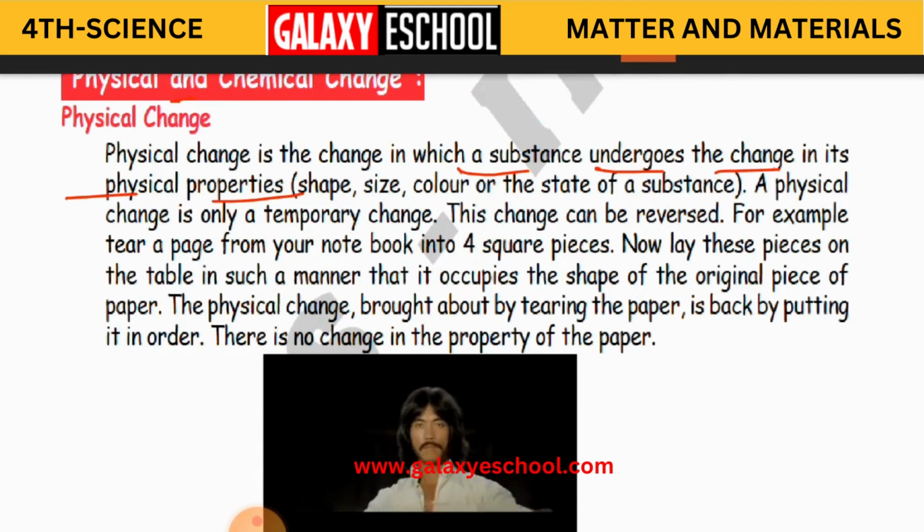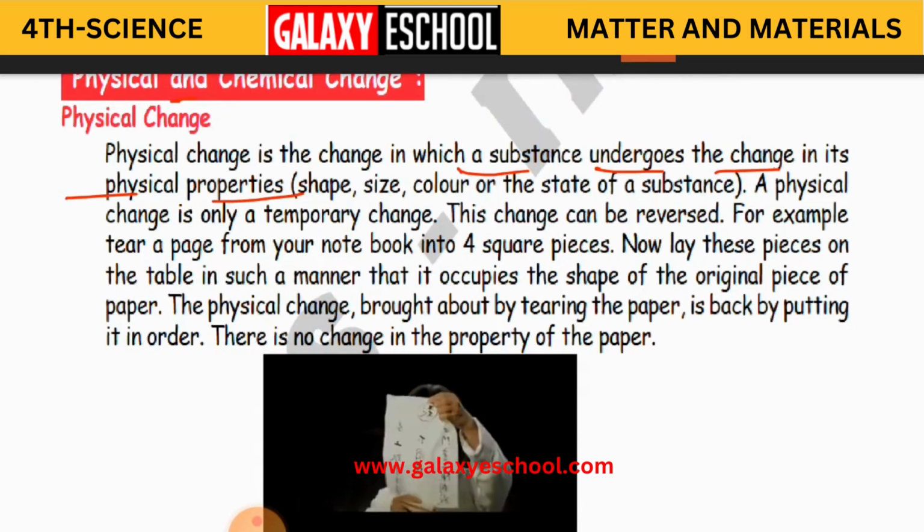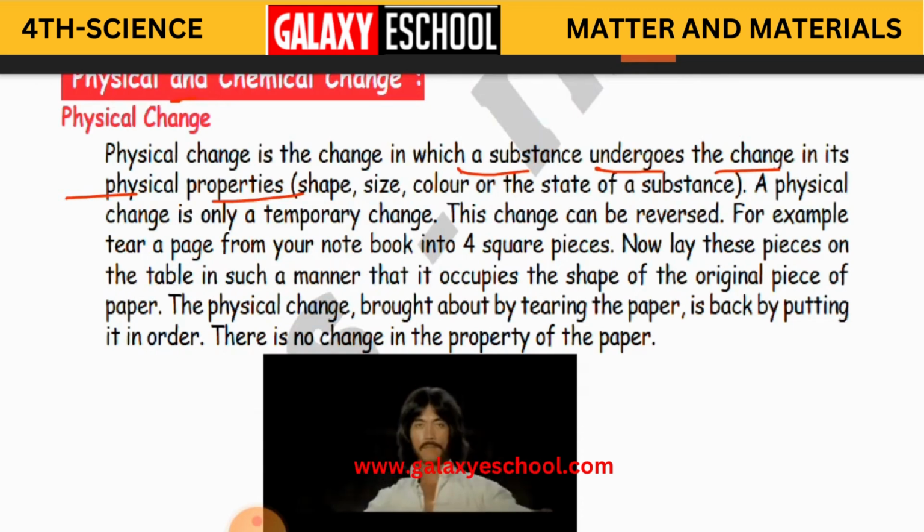Physical is like appearance, like what you see. Suppose the ball is round in shape. So what is its physical appearance? The round shape. What we see, that is physical appearance. So the change in those physical properties is called physical change. So when the material is going to change physically, for example, if the shape of the material is going to change, its size, color, or the state of a substance.